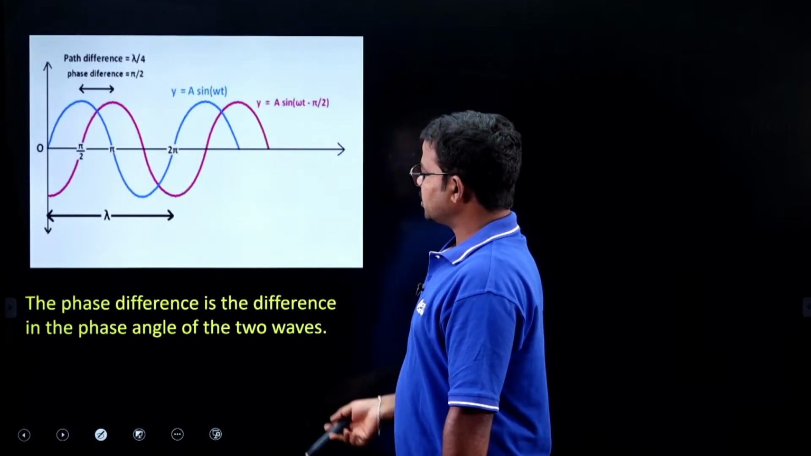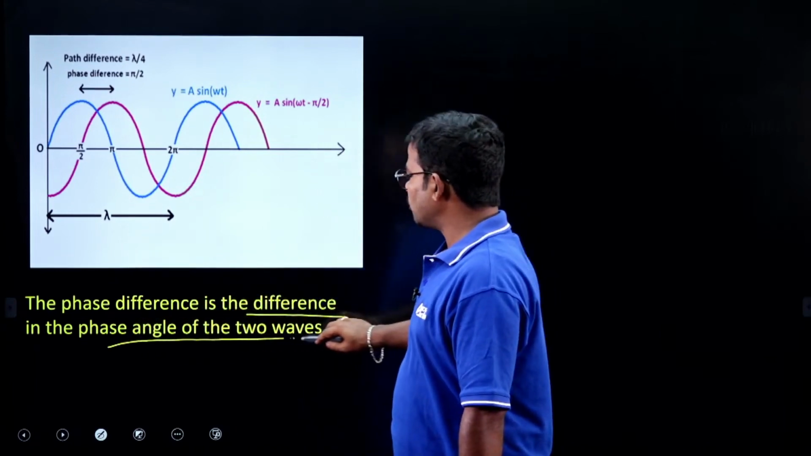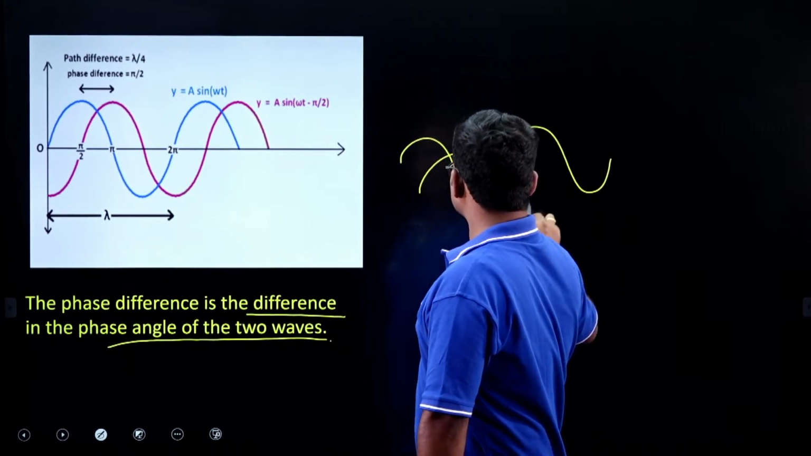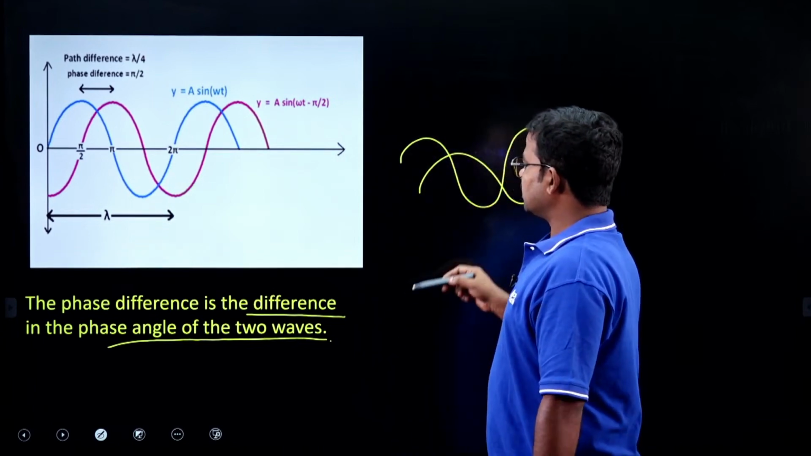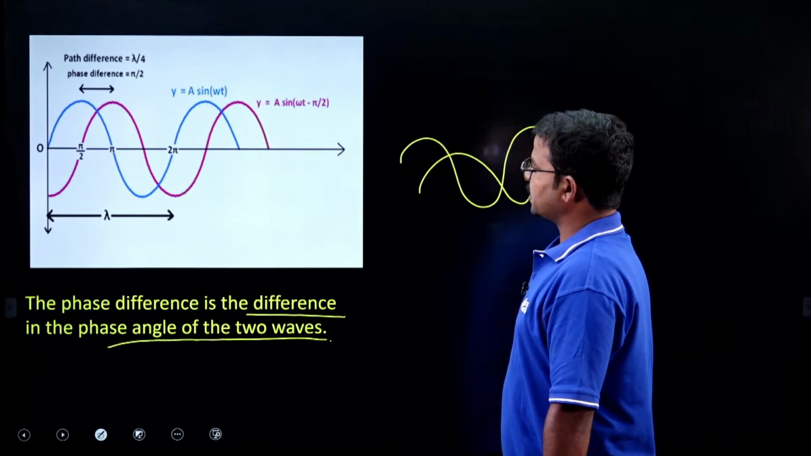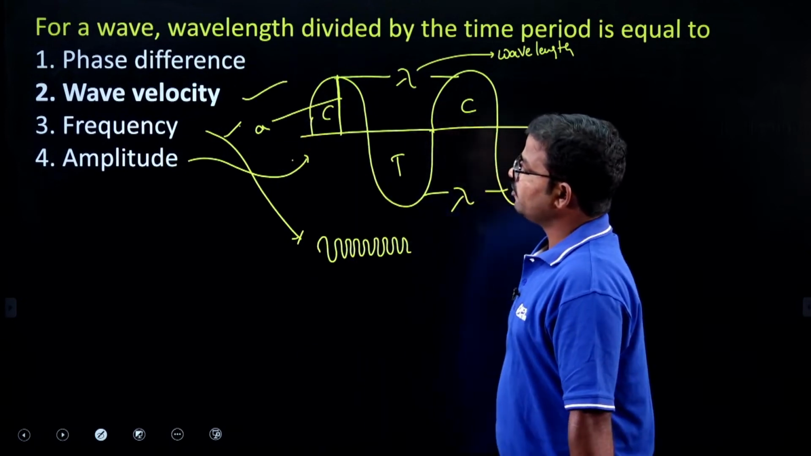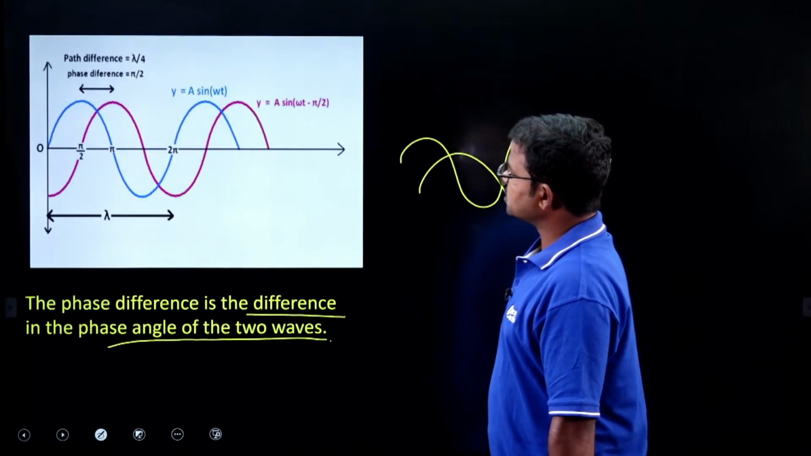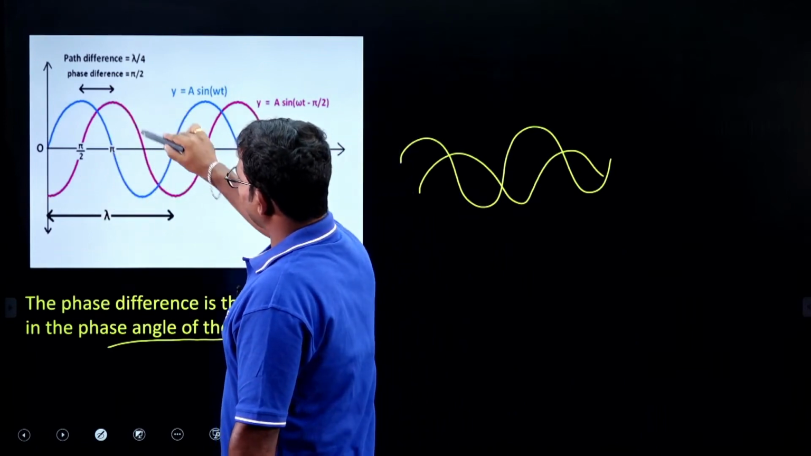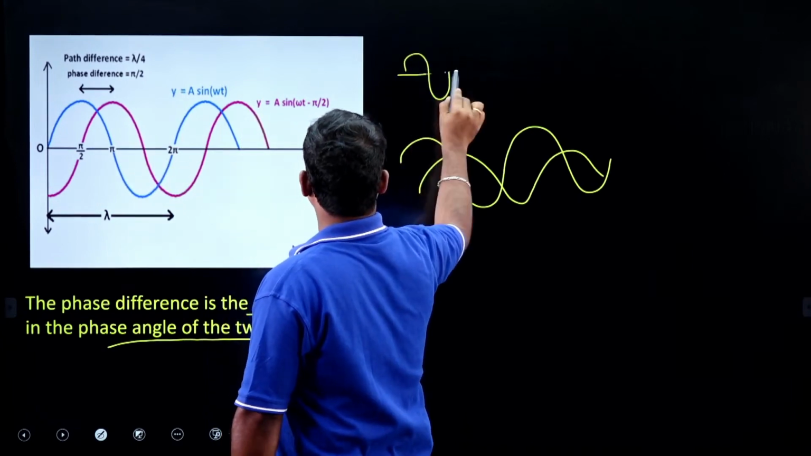Suppose if you consider phase difference, so phase difference means the difference in the phase angle of the two waves. Suppose if you consider waves like this, this is one wave and this is second wave. So here the phase angle difference between these two waves is considered like phase difference. And the next one is wave velocity. Here, one wave has one crest and one trough.